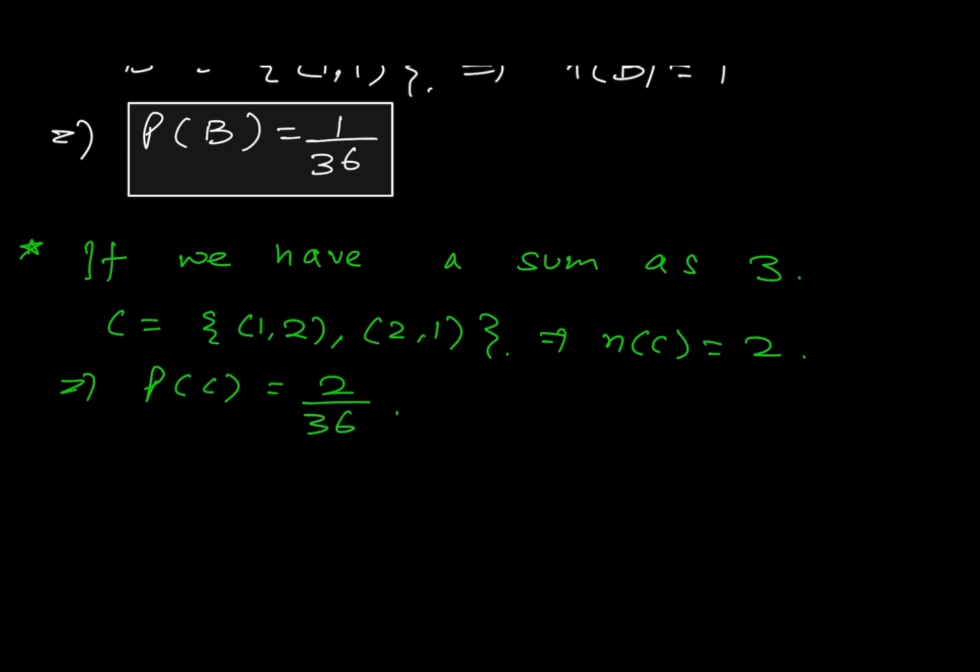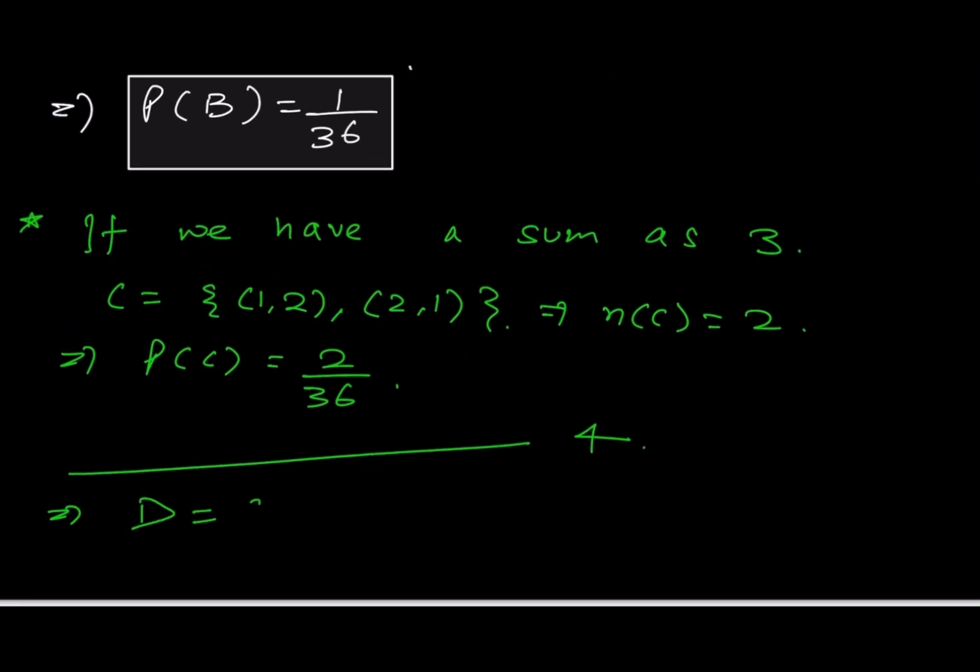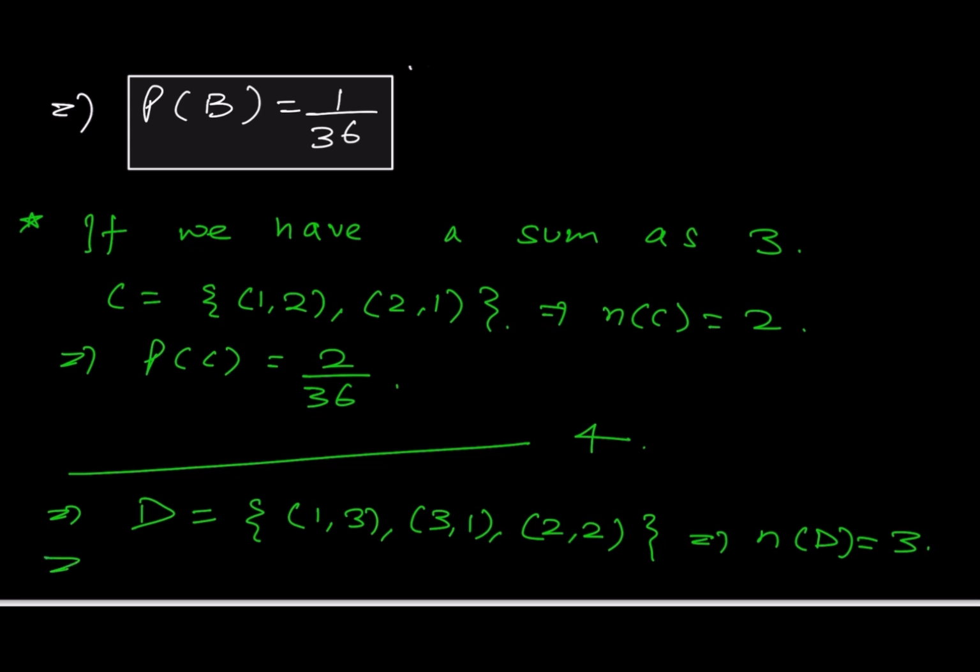In the same way, if we have sum as 4, then D is 1 3, 3 1 or 2 2, right? So n of D would be 3. It implies P of D would be 3 by 36.